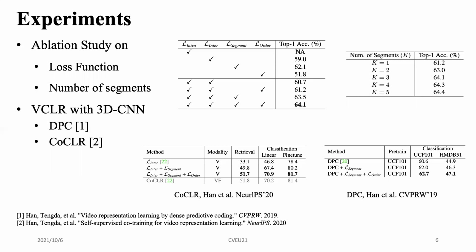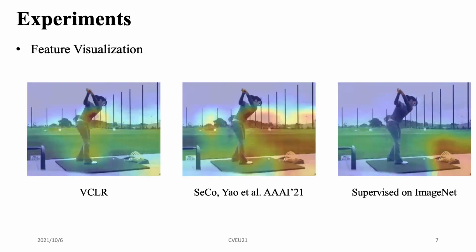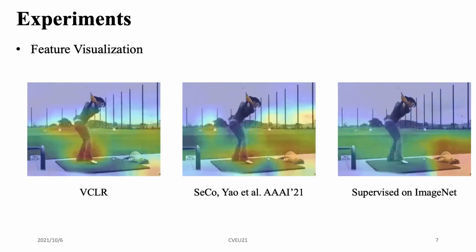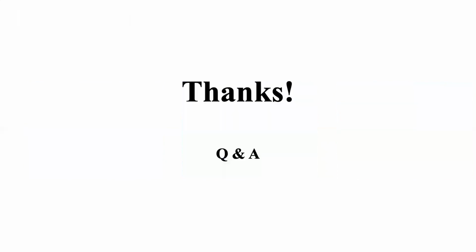Here, we have some discussions about loss function, number of segments, and the 3D CNN. The results show that each loss works well in our framework, and the number of segments is crucial for the task. And our method also works well with 3D CNN. The last one is feature visualization. The visualization shows that our method will focus on the action in the video, but the other 2 methods will be influenced by the background.